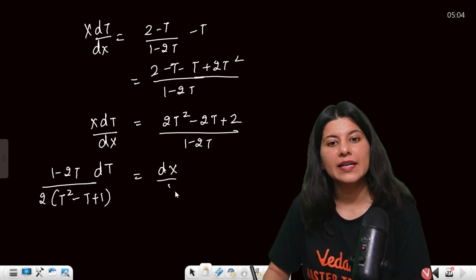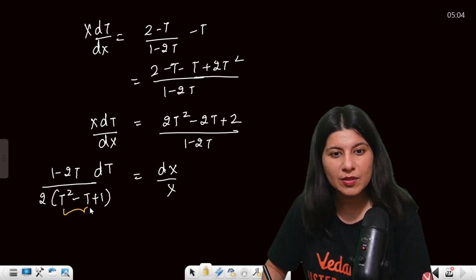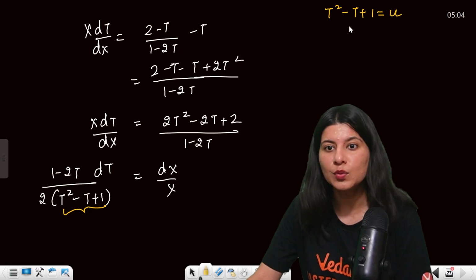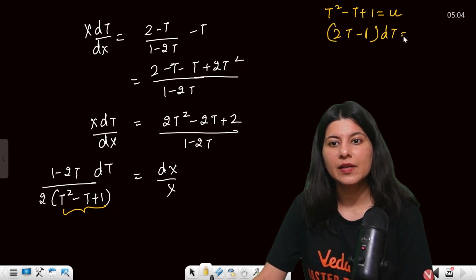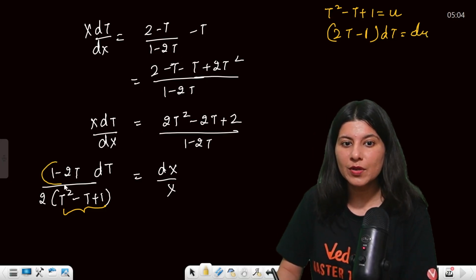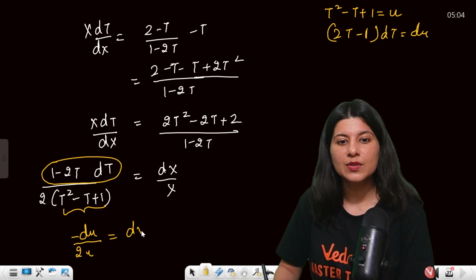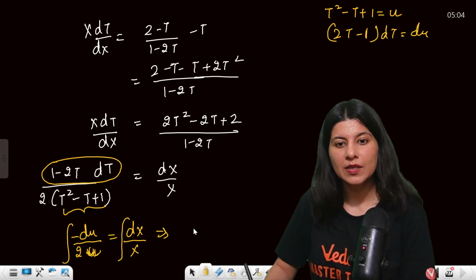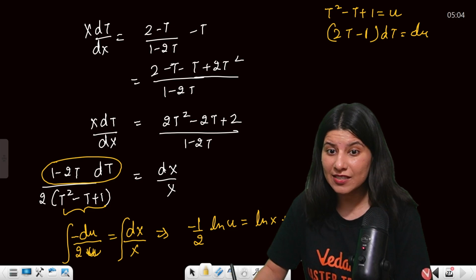Now understand, solving by substitution, if you substitute t square minus t plus 1 as u, 2t minus 1 dt becomes du, right? So this is going to become minus du. So minus du upon 2u is equal to dx upon x, integrate, and this will give you minus 1 by 2 log of u equals log of x plus log of c.